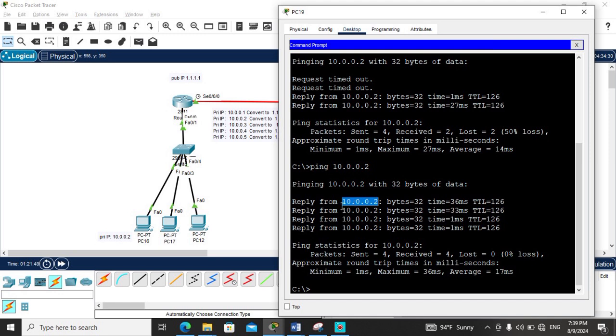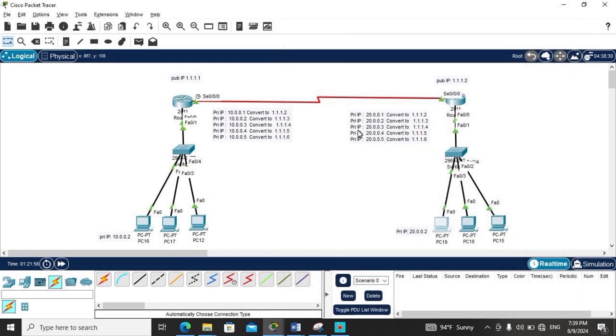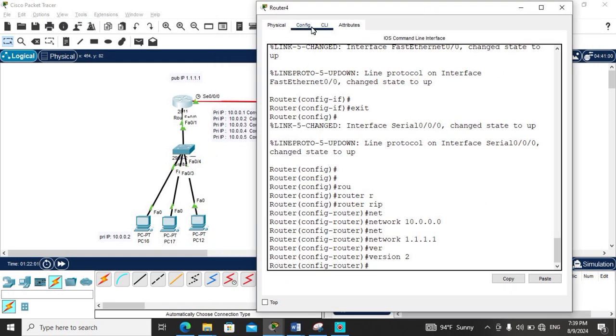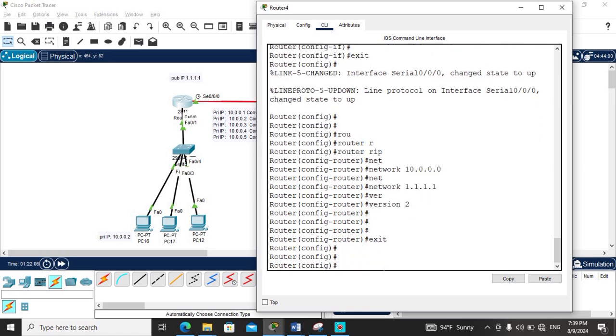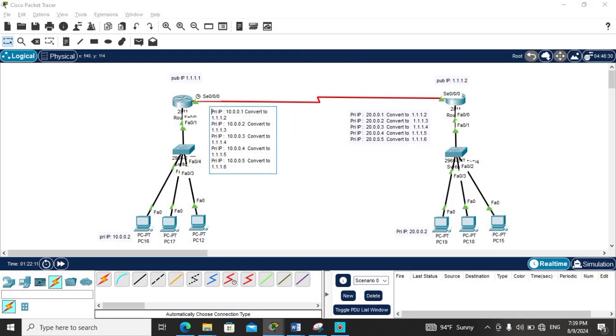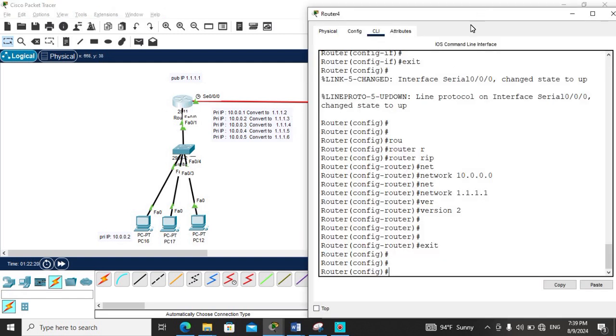If you look at it, this address 10.0.0.2 is a private IP. Now I want to convert the private IP to a public IP by static NAT. Why? To protect our LAN environment from unrecognized people and from hackers. I want to use static NAT. I want to convert 10.0.0.2 to 1.1.1.2.